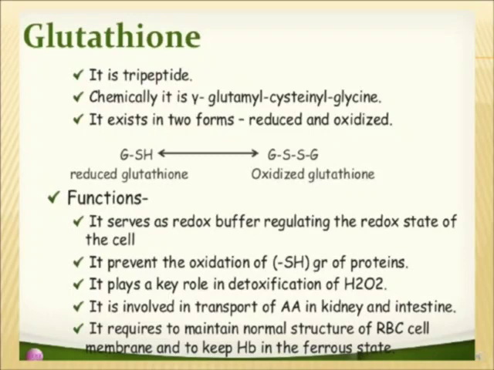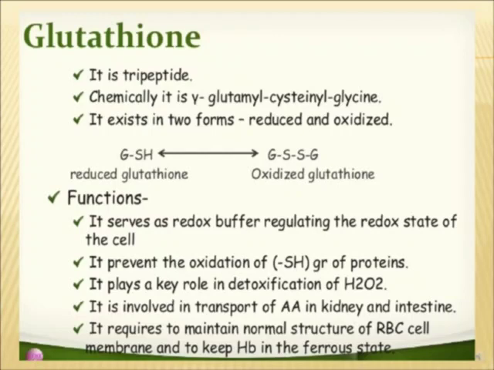So till now we have discussed amino acids. I have told that amino acids are the monomeric building units of peptides and proteins and are important biomolecules. They have many critical functions. They give rise to various important compounds like heme, creatine, purine, and neurotransmitters. And then there are important peptides.